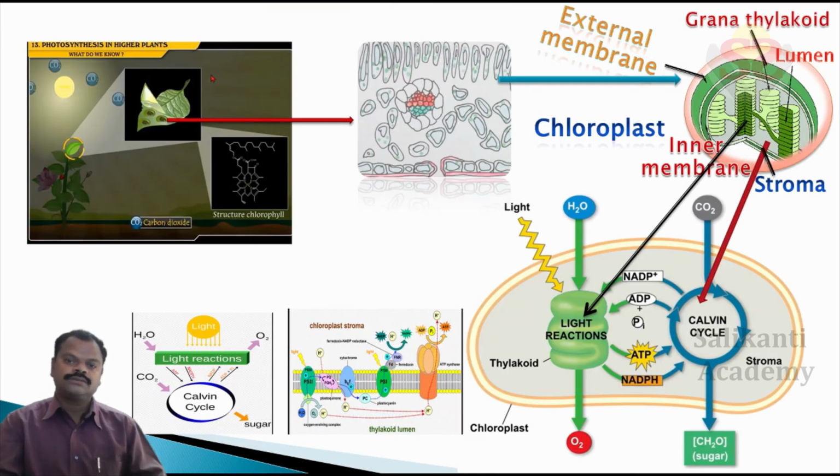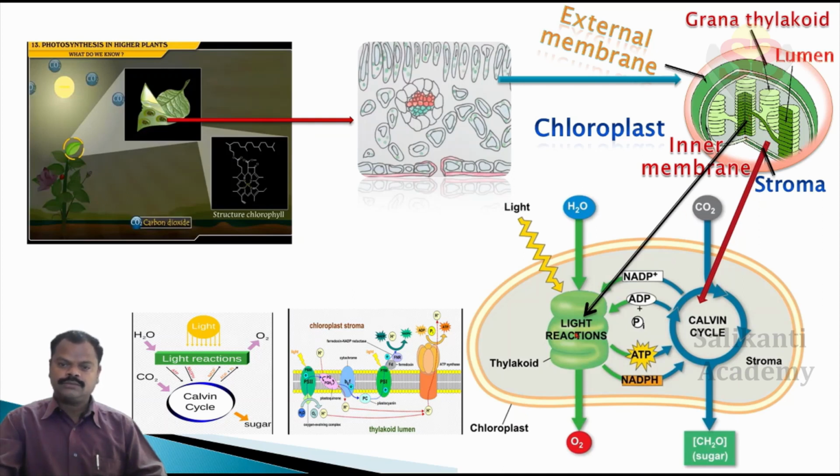See, children, once again, I will visualize the total process of photosynthesis. Every plant has chloroplasts in its leaves. This is the TS of a leaf. In the TS of the leaf, there are green spots. Those green spots are the chloroplasts. The 3D structure of a chloroplast is this. This is the granum, this is the stroma.